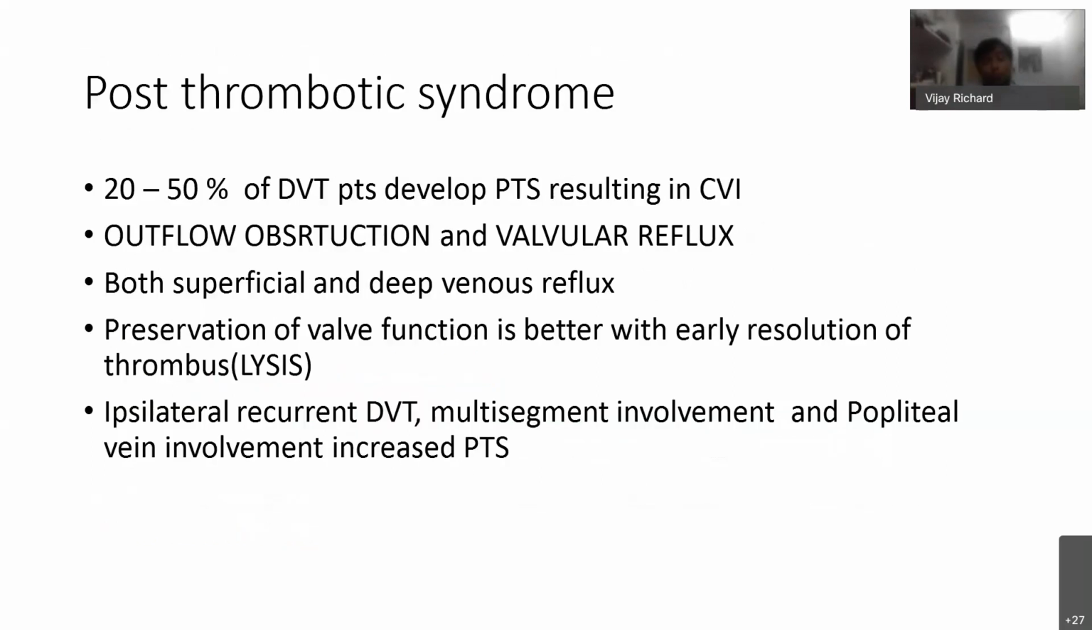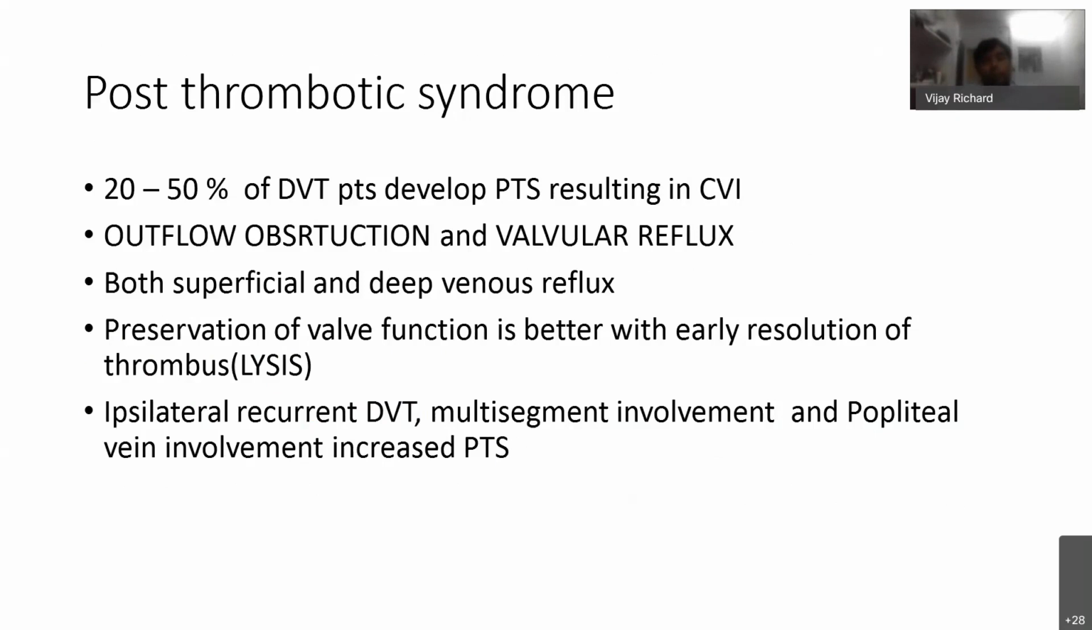Post-thrombotic syndrome occurs in 20 to 50% of patients developing DVT. That results in chronic venous insufficiency. Then an outflow obstruction and a valvular reflux may be seen. When both are seen, then the post-thrombotic syndrome, the clinical scenario, the grade is higher.